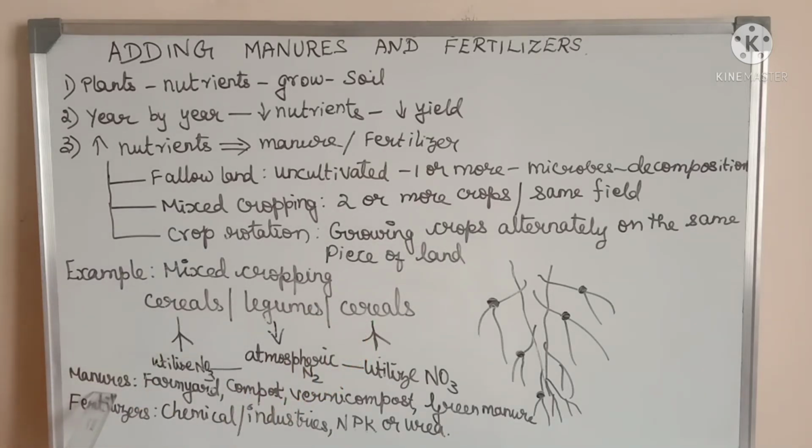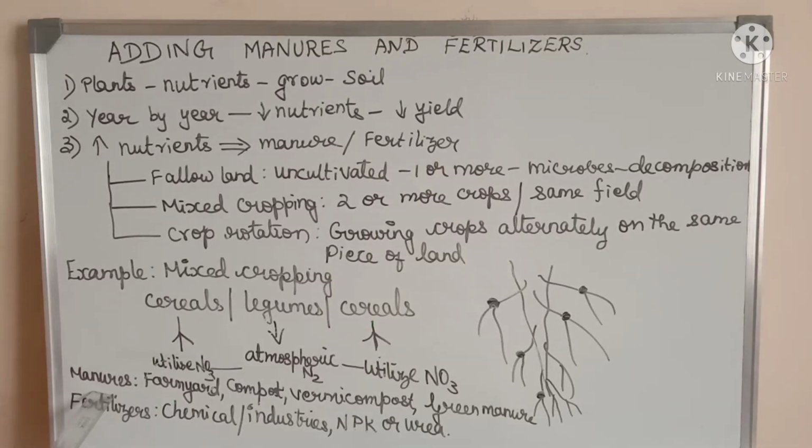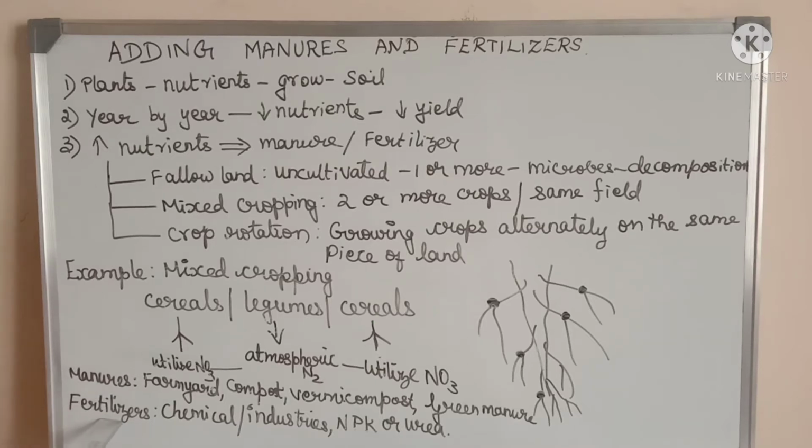Manures, these are the natural substances obtained by decomposition of vegetable and animal waste by the action of microbes or microorganisms. Fertilizers are chemical substances commercially produced in factories. Clear, children?